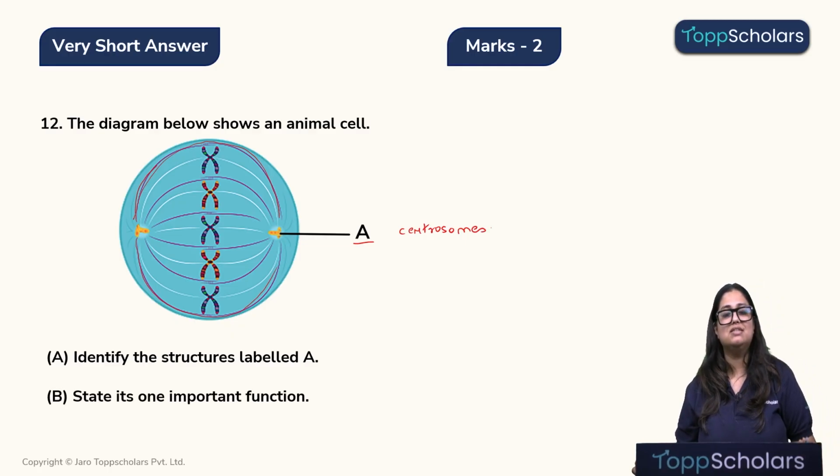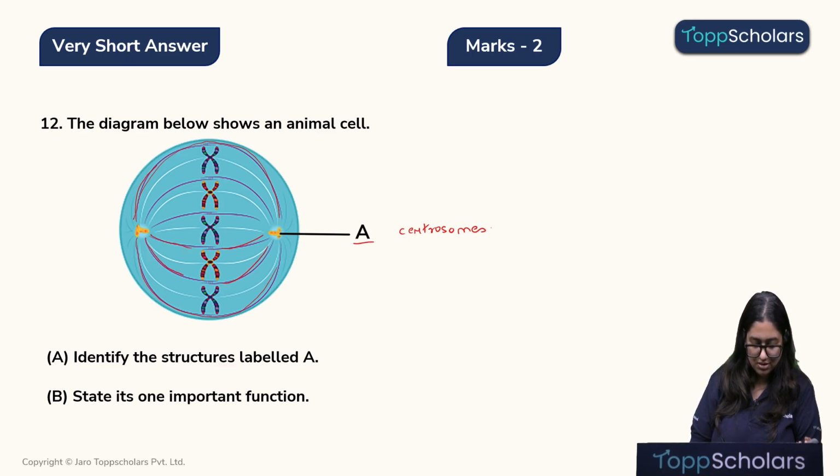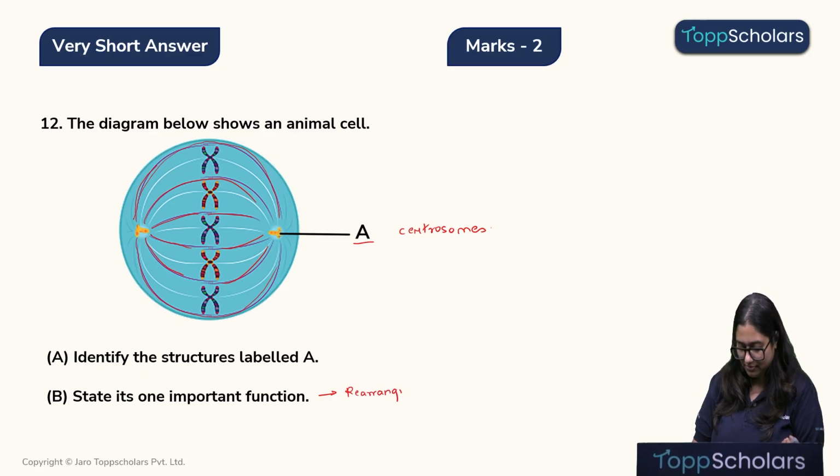Question B. State its important function. It helps in development of the spindle fibers, that helps in positioning the chromosomes in the equatorial plate, or in the midline of the cell. So they help in rearranging the chromosomes on the equatorial plate. That is its important function. So let's quickly write it down. It helps in rearranging and positioning at the equatorial plate during metaphase.